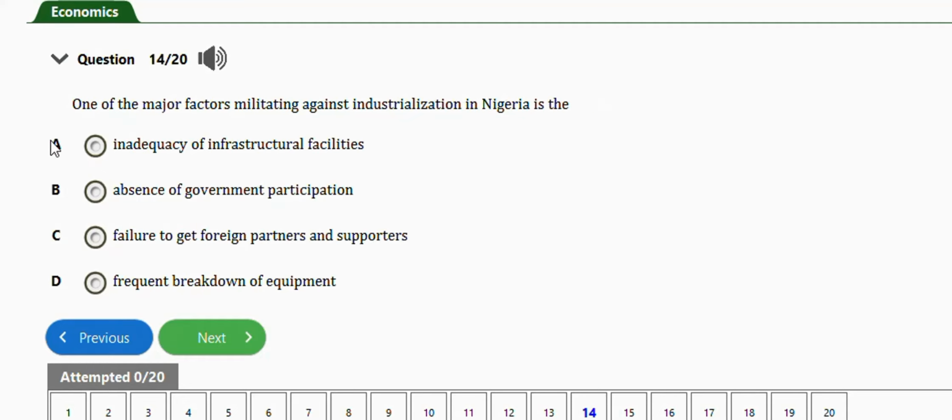It says one of the major factors militating against industrialization in Nigeria is the inadequacy of infrastructure facilities, absence of government participation, failure to get foreign partners and supporters, or frequent breakdown of equipment. Right answer is option A. This is the right answer, guys. Inadequacy of infrastructure facilities. Okay, so this is a major factor militating against industrialization in Nigeria. Next question is this one.